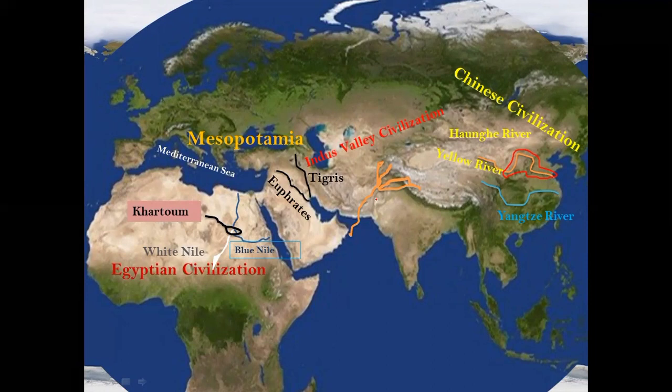So with this, we will wind up our session for today. All we need to understand here is about the four most important river valley civilizations, that is the Mesopotamian civilization in Iraq, the Indus Valley civilization in the Indian subcontinent, the Chinese civilization in China, and the Egyptian civilization on the river Nile. The most common thing we see in all these civilizations is that they all flourished in river valleys, which we call river valley civilizations.